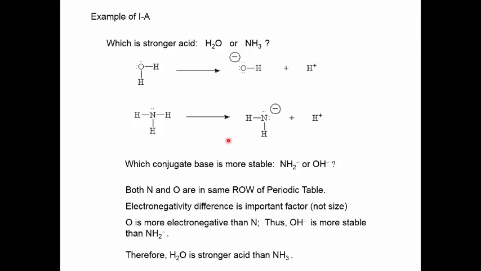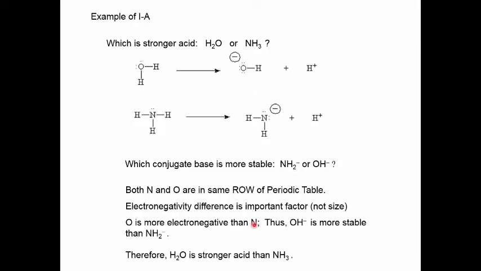Now remember, the important factor here is electronegativity. The substitution that we're doing is, if we start with water, to replace the oxygen bearing the acidic proton by nitrogen. But both oxygen and nitrogen lie in the same row of the periodic table. And again, when that happens, electronegativity is our most important factor. Now, in order to decide which conjugate base is more stable, we ask which is more electronegative.